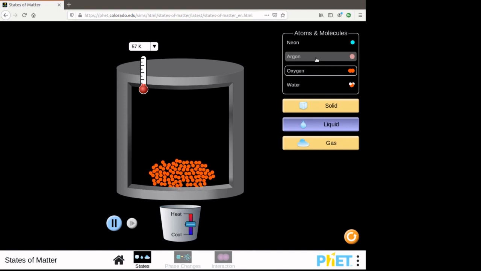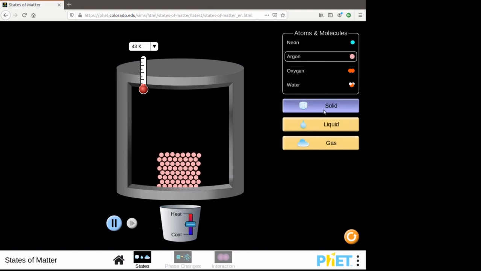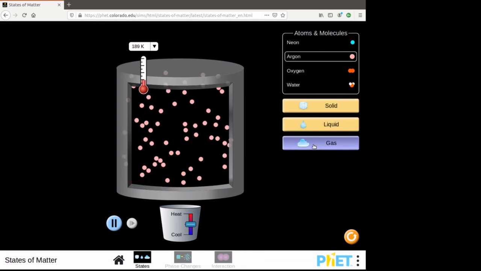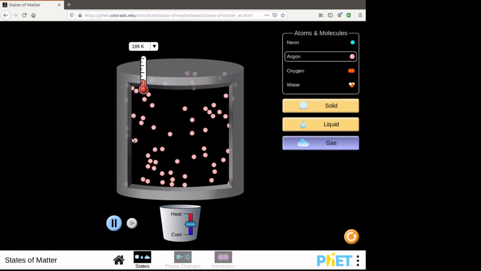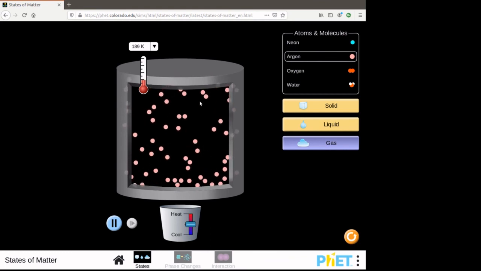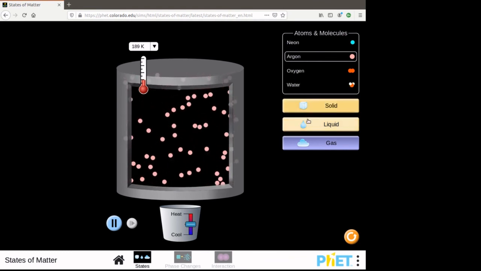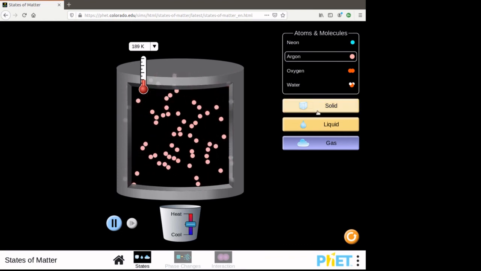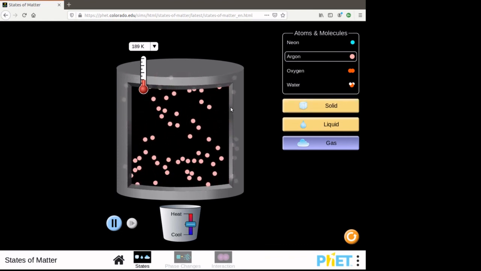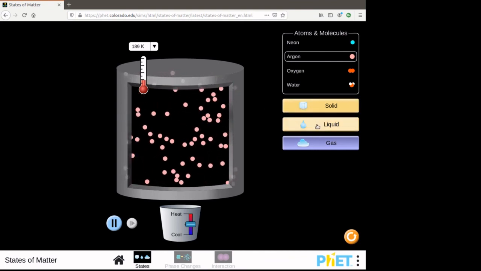And so for most substances, here we go, argon, the solid is the most dense form, more dense than the liquid. And certainly the gas, well, that has a variable density. So the density of the gas is a property, but it's not a constant property of the substance. Okay, well, I think we answered the question.